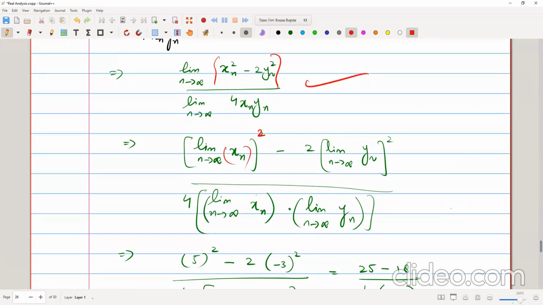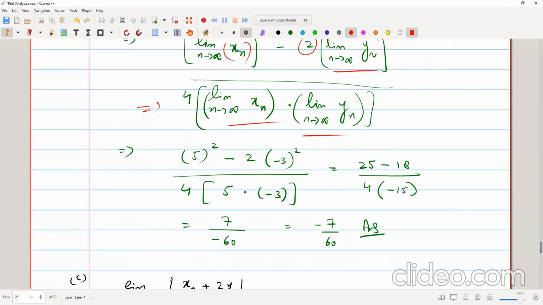These examples are for visualization, to see how we can do them. So here we take out 2, removing the constant outside from inside the limit, and in the denominator we have applied the limit individually on xn and yn here and here. So we can just plug in the values simply. For xn we have 5, so it will be 5 squared, because the limit of xn as n tends to infinity is given as 5. This is given as -3. Apply the limits and get the answer, that is -7/60.